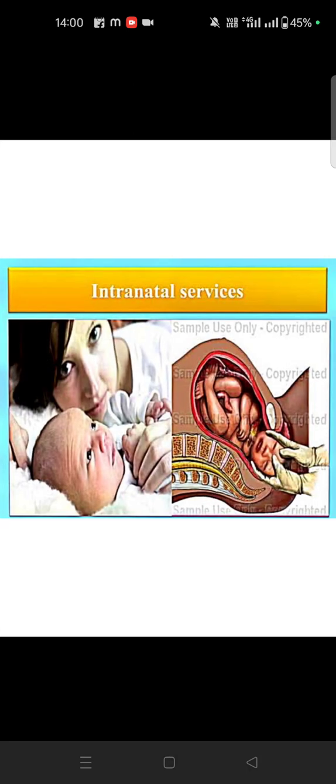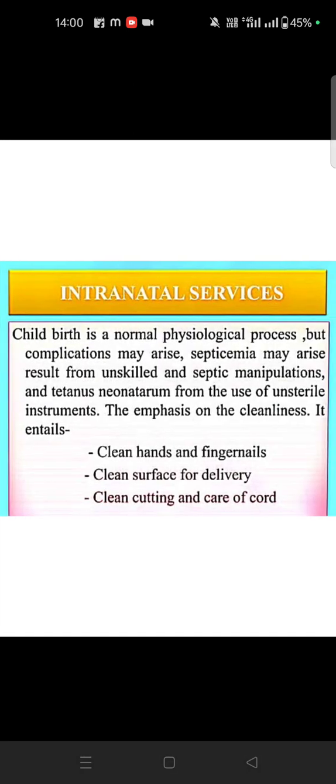Okay. So intranatal services means we clean the hands and fingernails and clean the surfaces for the delivery time, and cutting and care of the cord. Normally we can do the physical process. The complications are septicemia, then unskilled septic manipulations, and tetanus neonatorum. This is unknown if your hospital is there; if there is no sterilization, it will happen.